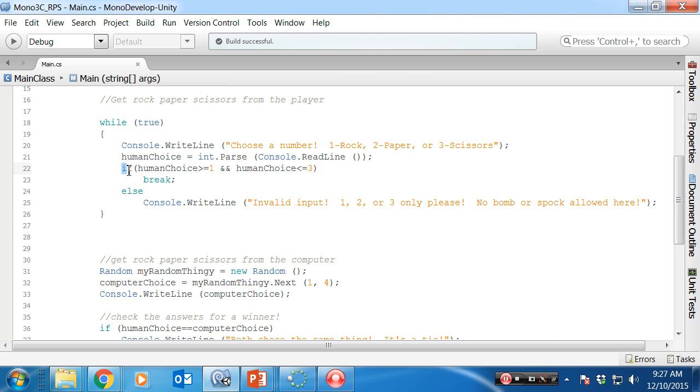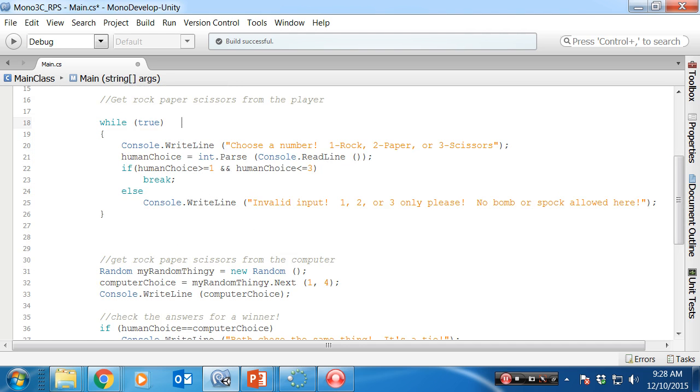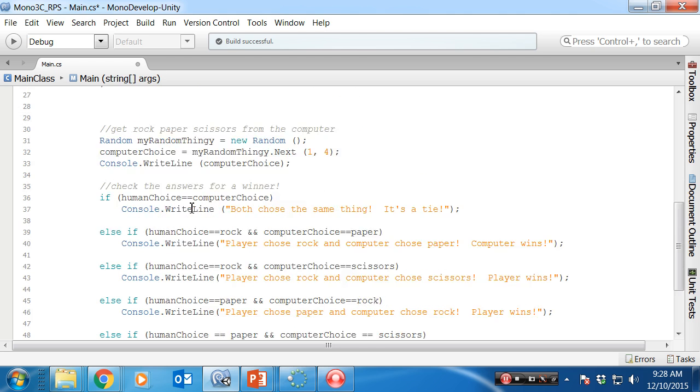We have a while loop that traps them as long as their input's invalid. And we break out of the loop if their input was valid. And then we do the computer.